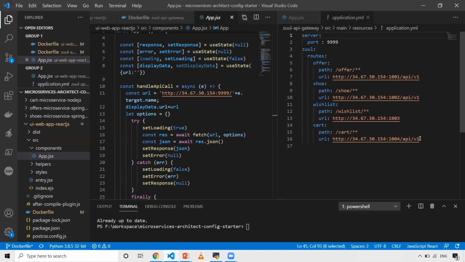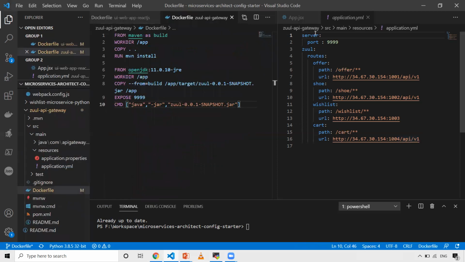That's why I told you it's always better to see how it has been developed. As I mentioned earlier, I'll leave that link in the description. You can watch that video and then watch this deployment video, and you'll get a clear picture. So let's close this, and we will move on with our Docker file creation.